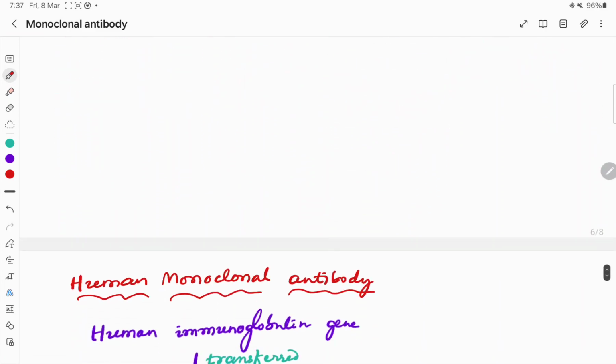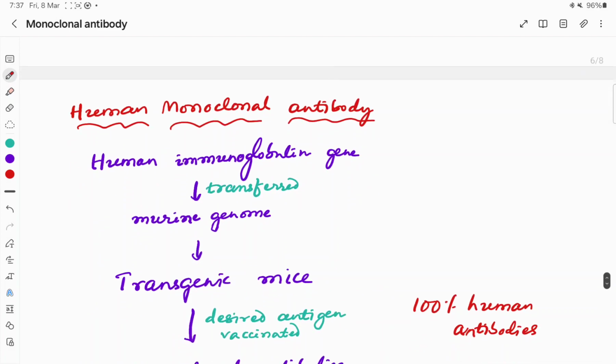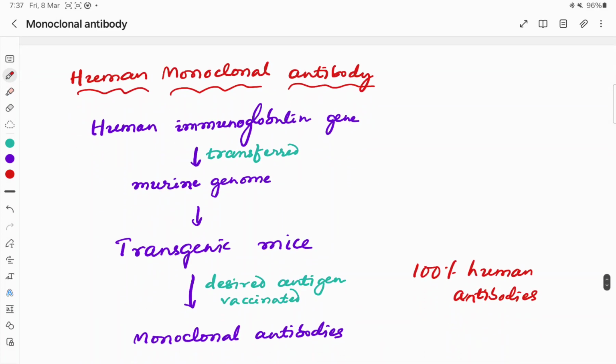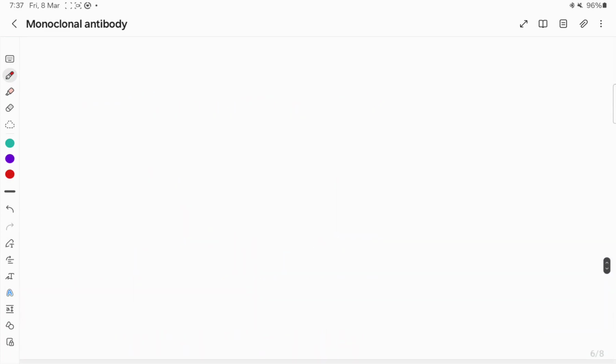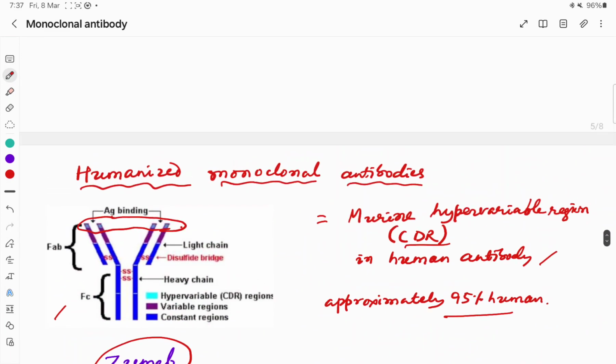Finally, the 100% human, the complete human monoclonal antibody.